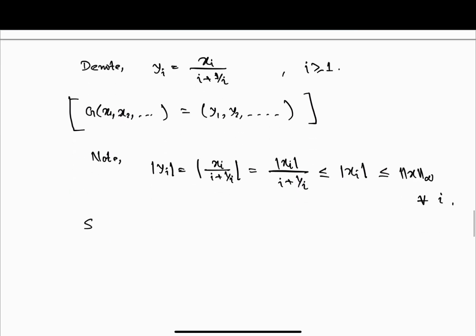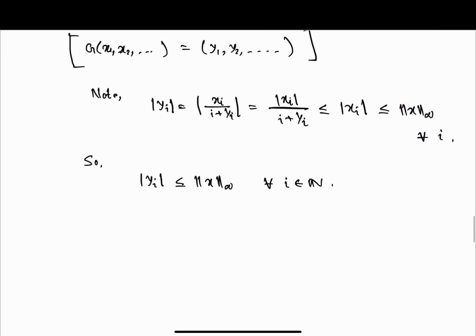So what we have got? |yi| is less than norm x infinity for all i. Now if you take the supremum over |yi|, this should also be less than this.